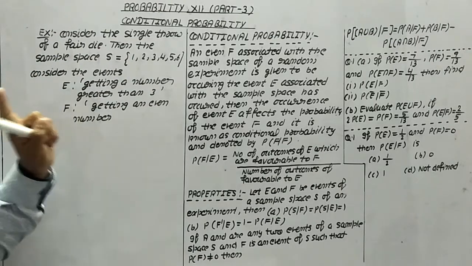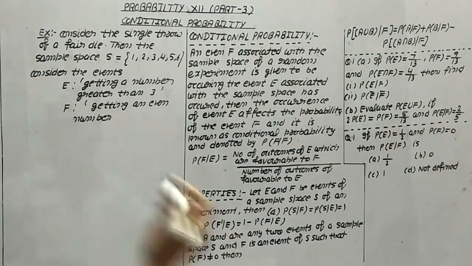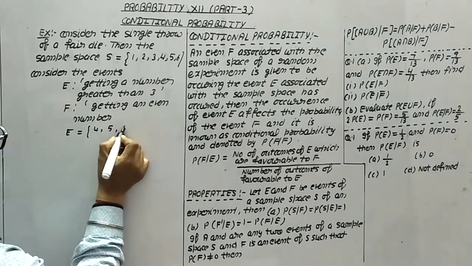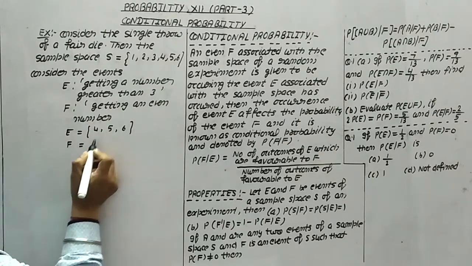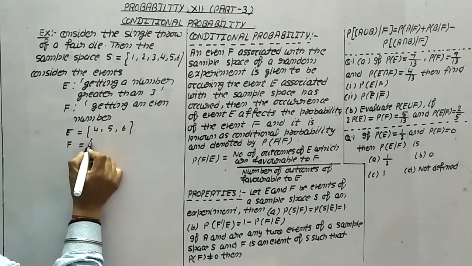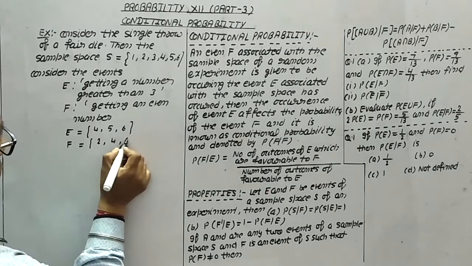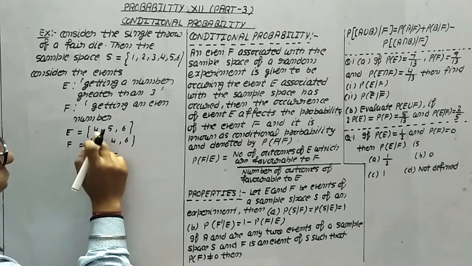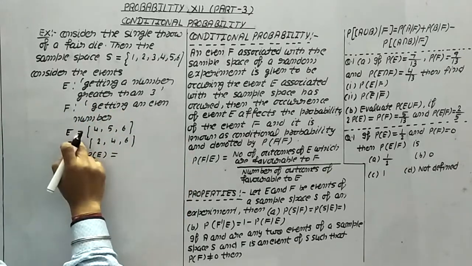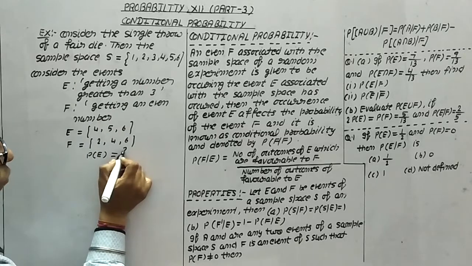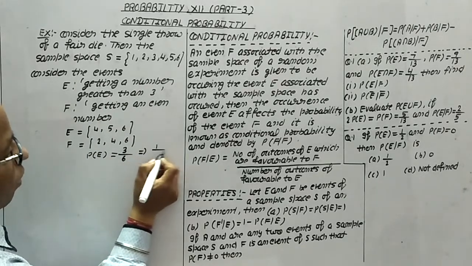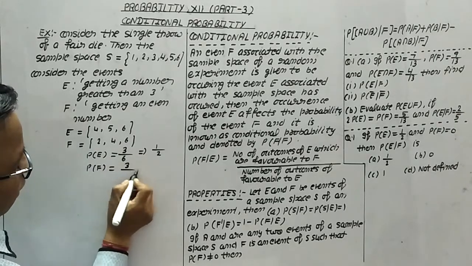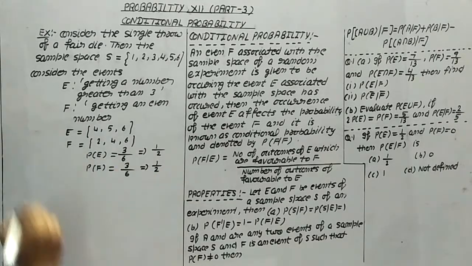Event E: getting a number greater than 3. It means E = {4, 5, 6}. And F is the event of getting a number which is even. It means F = {2, 4, 6}. Now what we are observing: probability of E is equal to the number of favorable outcomes to E over the total number of outcomes. It means this becomes 3 upon 6, which is 1 upon 2. Then probability of F is also 3 by 6, which is equal to 1 upon 2.